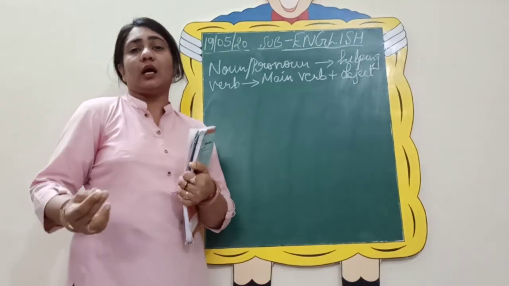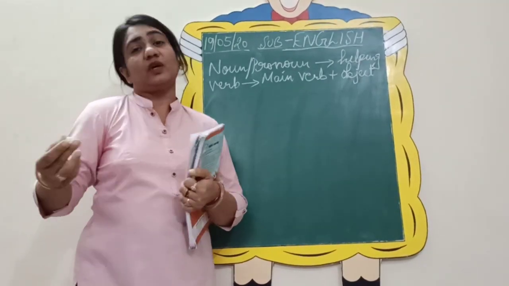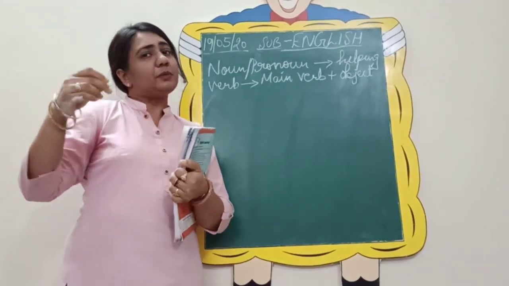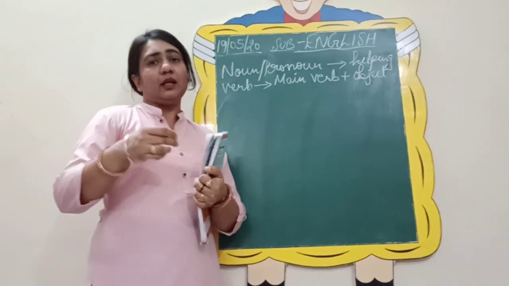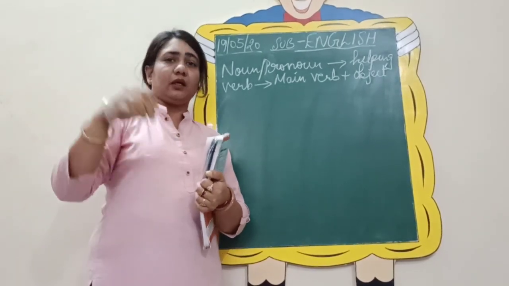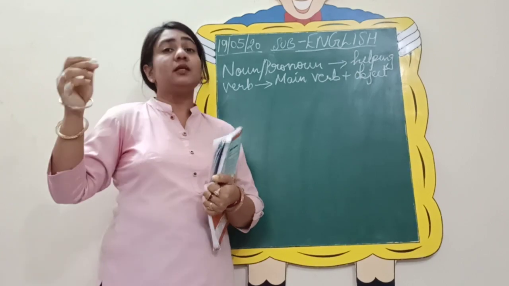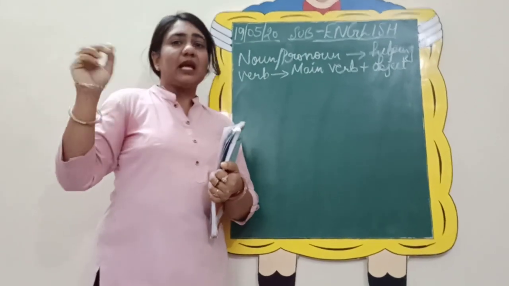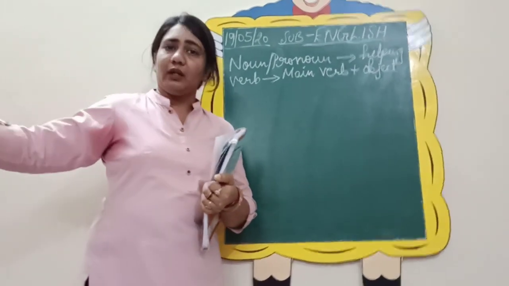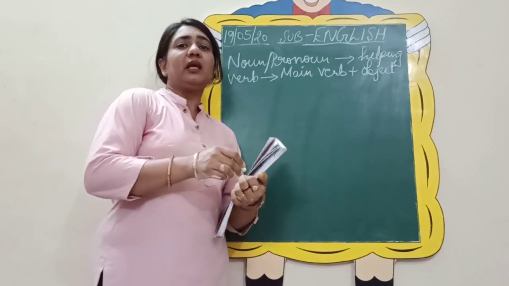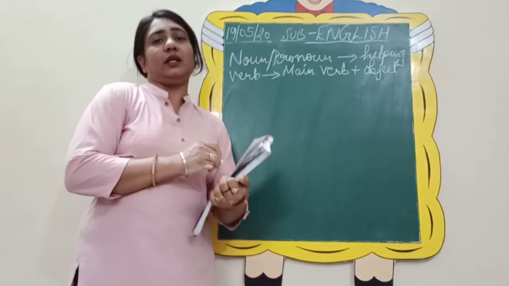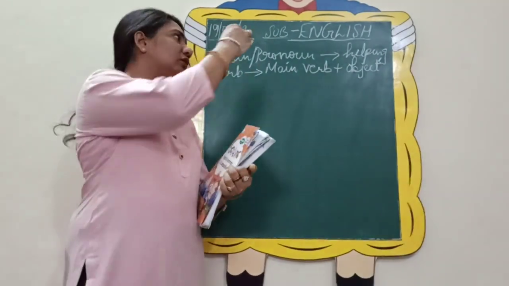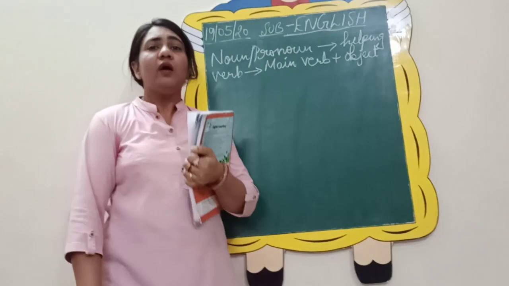Now how you will come to know what type of questions can be there in the exam related to subject and predicate. One I have already told you, underline the subject and circle the predicate, or circle the subject and underline the predicate, then identify the subject and predicate in the sentences. Or one more type can be there, we have already done it. Subject can be given and then dash, so you need to fill in the predicate, or dash can be given in the beginning, so you have to fill in the subject and I will provide you with the predicate. So these are the three forms in which subject and predicate can be asked in your exams.